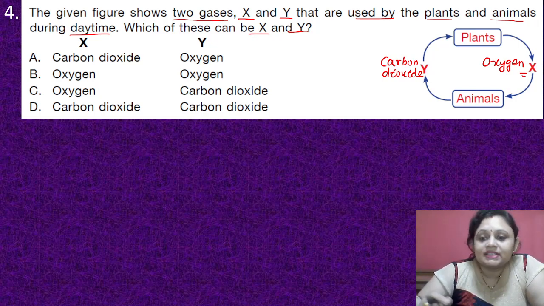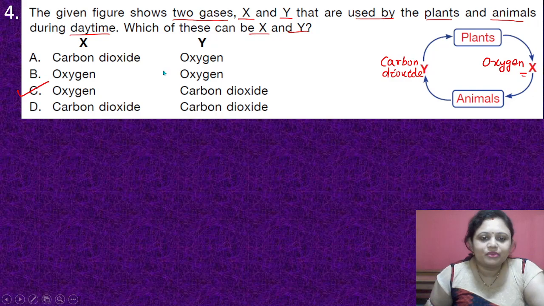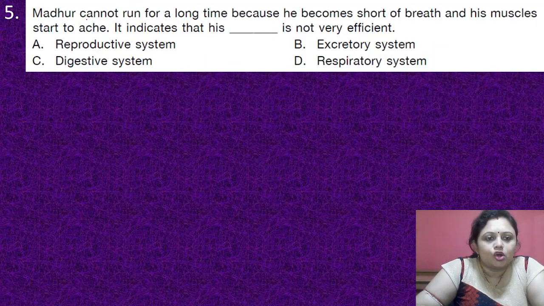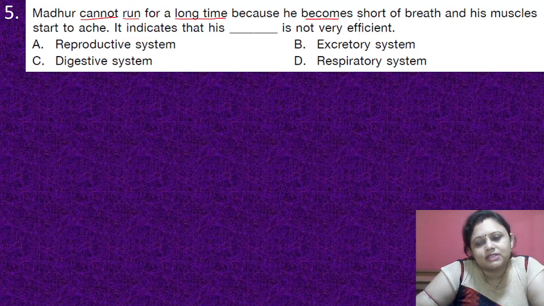So X is oxygen and Y is carbon dioxide, which is present in option C. Got it, everyone?